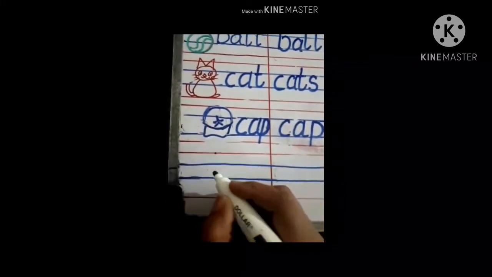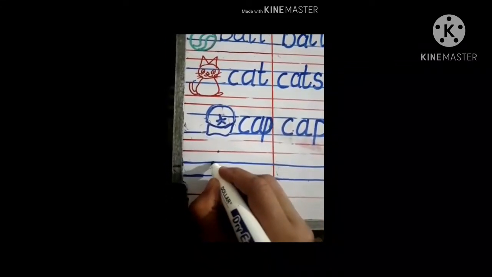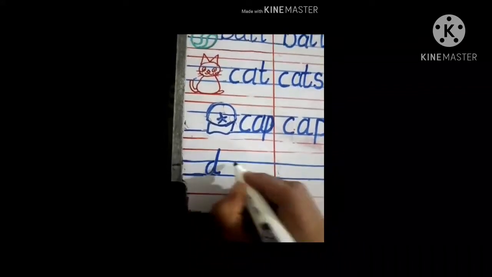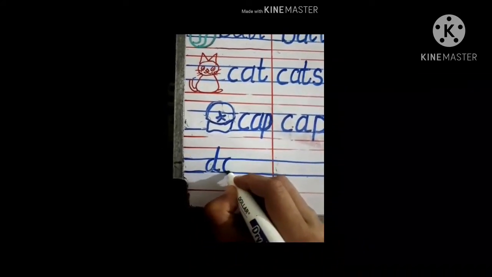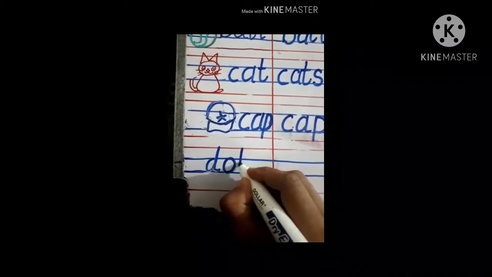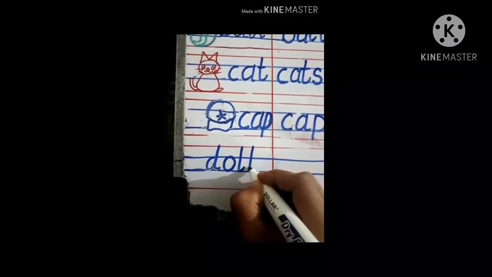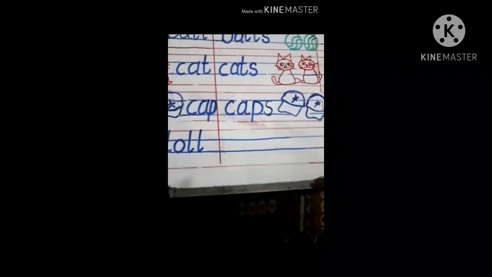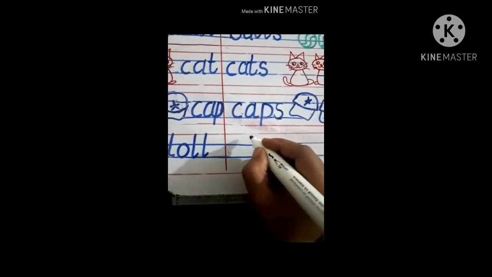Now here we have the word doll. Doll is a singular word. DOLL. Doll. Here we have singular, doll. Now we want to make it plural. So what would you do?